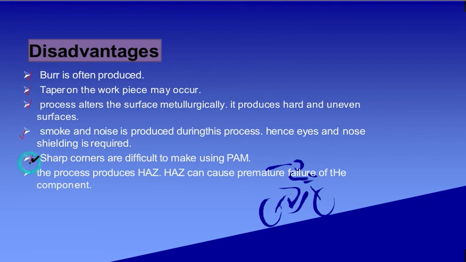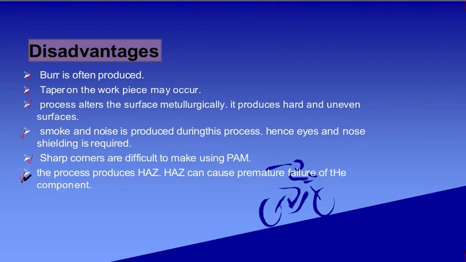The next point is that sharp corners are difficult to make using plasma arc machining. If a product has a very sharp edge, it is very difficult to make with plasma arc machining. Why? Because you cannot generate a sharp edge or complex shape with plasma. If the standoff distance is too high, there is a divergence in the arc, and if divergence occurs, you are not able to obtain the sharp edge. So you cannot use plasma arc machining for sharp corners.